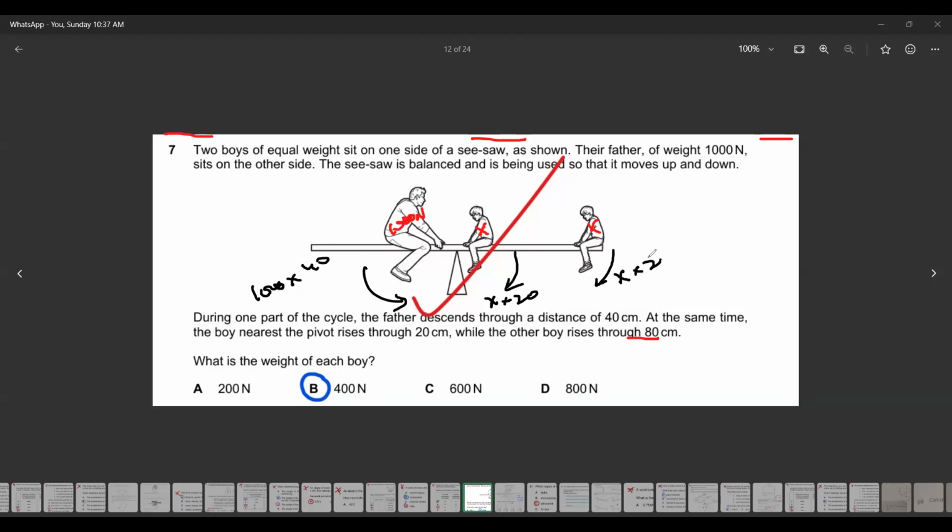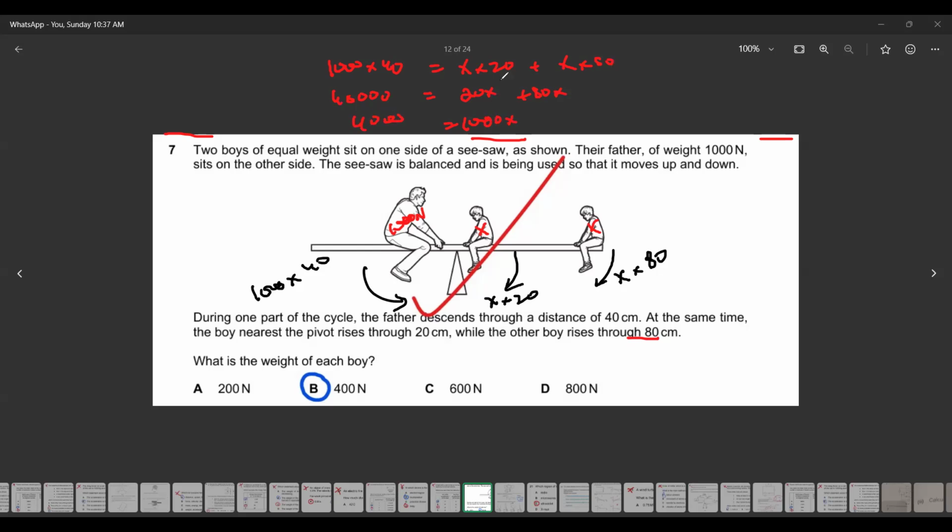And we just compare: the clockwise moment is equal to the anti-clockwise moment. So 1000 times 40 is equal to X into 20 plus X into 80. So 1000 times 40 will be 40,000. X into 20, 20x plus 80x, so this is equal to 100x.